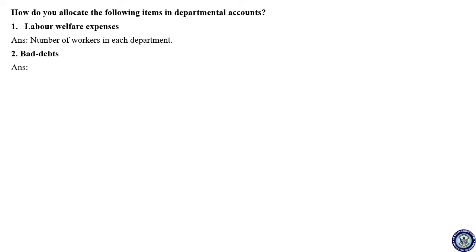Okay, next one, bad debts. Listen. Before we go for the allocation, what is bad debts? Bad debts is irrecoverable money from the debtor. If you are not in the position to recover the money from the debtor, then that is bad debt. Now who is the debtor? The debtor is the person to whom you did the credit sale, or me or anyone. If you do the credit sale, then he is the debtor.